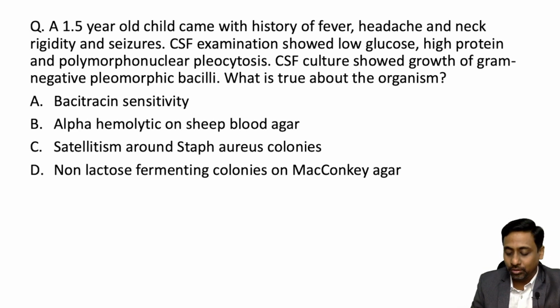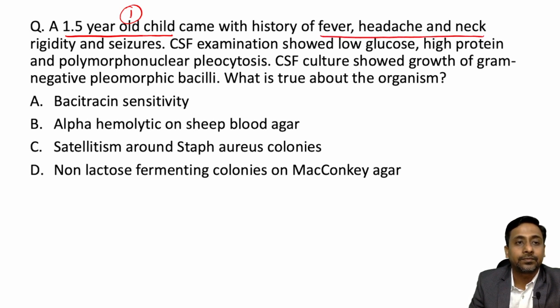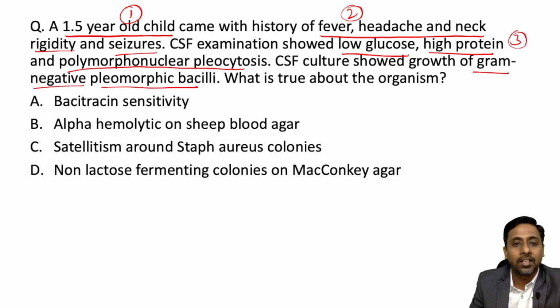Okay, to answer the question, first see what is the information given in the question. So I'll mark it one by one. First information is the age, 1.5-year-old child. Second information is the symptom of the patient: fever, headache, neck rigidity and seizure. Third is the CSF examination which showed low glucose, high protein and polymorphonuclear pleocytosis. And the fourth is growth of gram-negative pleomorphic bacilli. So we'll go one by one.